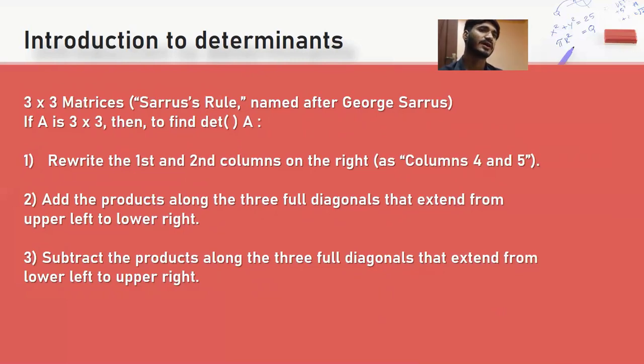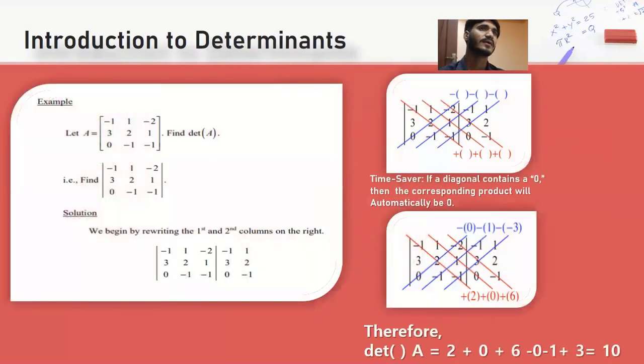Subtract the product along the 3 full diagonals that extend from lower left to upper right. And here is the example of determinants. Time saver: if a diagonal contains a 0, then the corresponding product will automatically be 0.